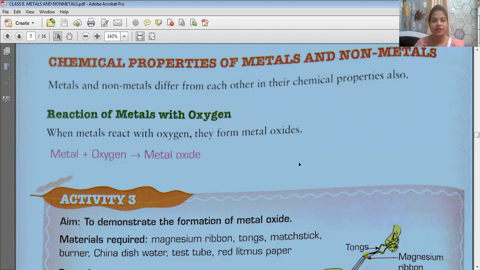So first we will be studying about reaction of metals with oxygen. When metals react with oxygen, then it forms metal oxide. So we can write the equation: metal plus oxygen gives metal oxide. Suppose, for example, sodium is a metal. Sodium will react with oxygen and form sodium oxide. That is sodium plus oxygen, the product will be sodium oxide. Okay.